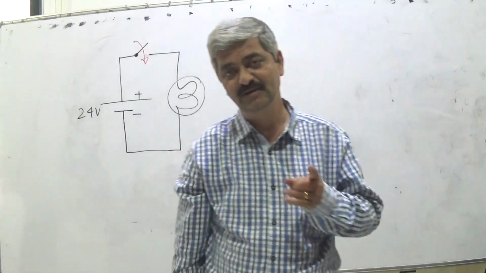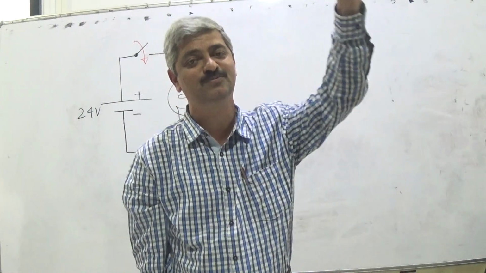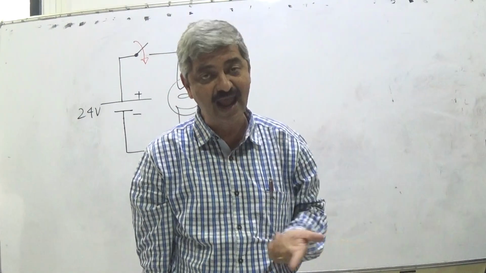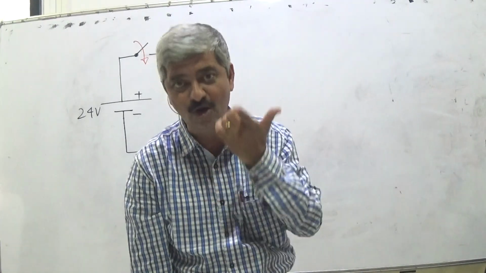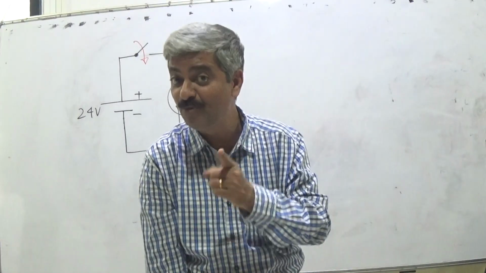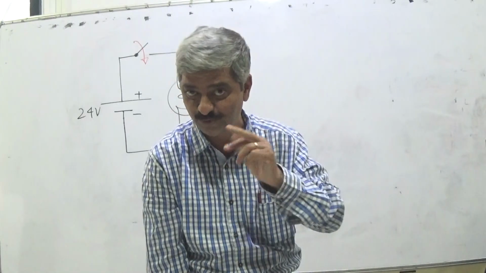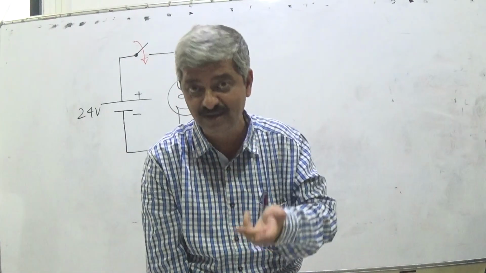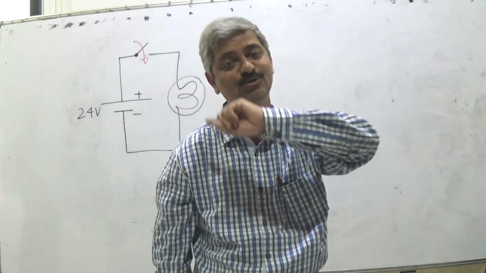Likewise, the current flows from higher potential to lower potential outside, and in the battery it flows from lower potential to higher potential. Or electrons flow from lower potential to higher potential outside. I hope you understand, because current and electron directions are reverse. Whereas in the battery, electrons flow from higher potential to lower potential.